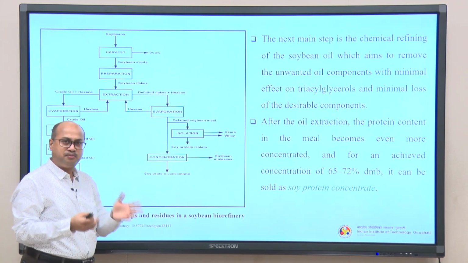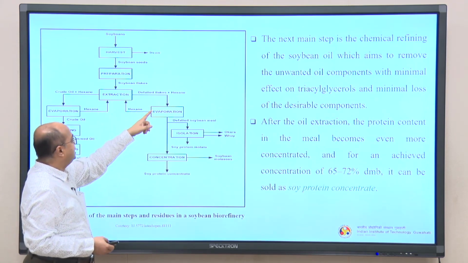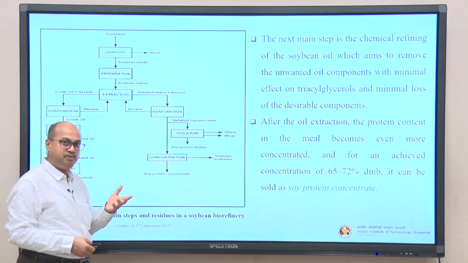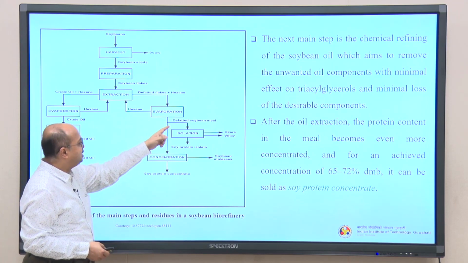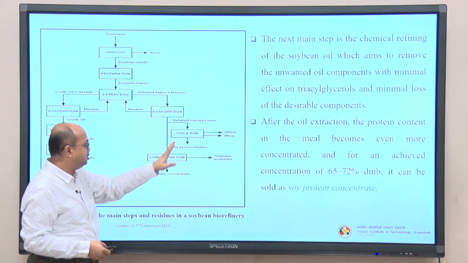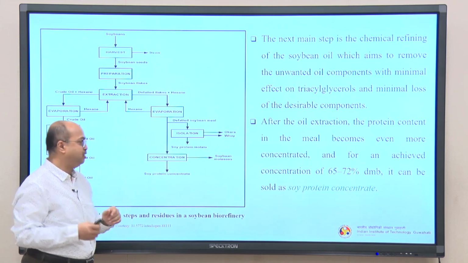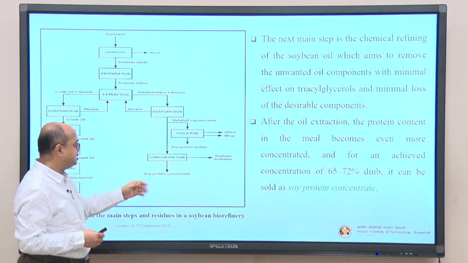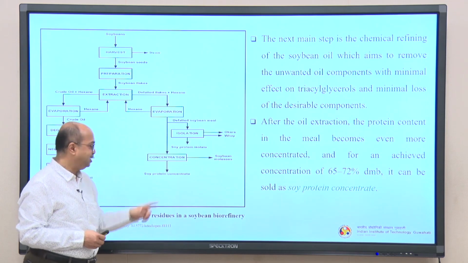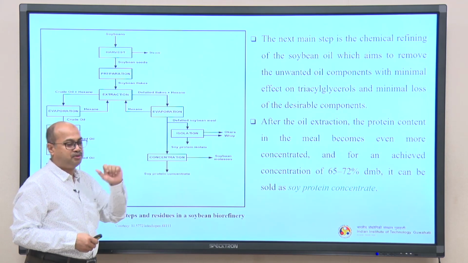but a small amount of oil will always be present, depending upon the process. Plus hexane, it will go to an evaporation where hexane will be recovered and recycled back. Then you get the defatted soybean meal, you can go for some isolation steps and okra, whey and all these things, and you get some soy protein isolate, maybe in a lower quantity. Then if you go for concentration, you get the soybean molasses, which can further go for producing energy, and you get the soy protein concentrate. From this basically you get the soy protein concentrate.